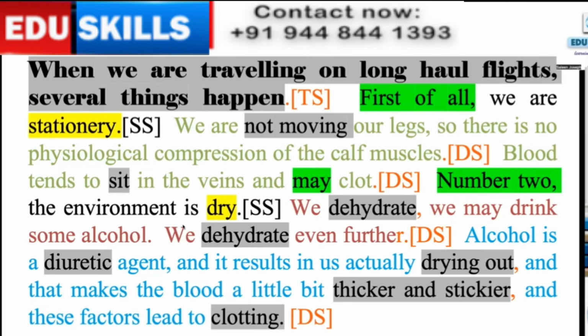Then you have the second supporting sentence. Number 2, the environment is dry, is the second supporting sentence. Again, supporting what? Explaining the topic sentence. Then again, you have two developing sentences illustrating the second supporting sentence.